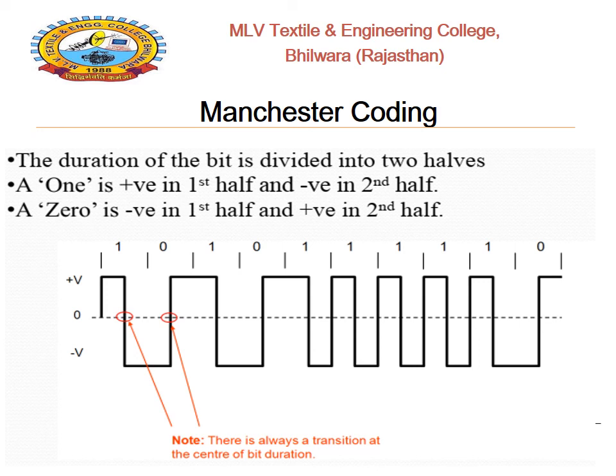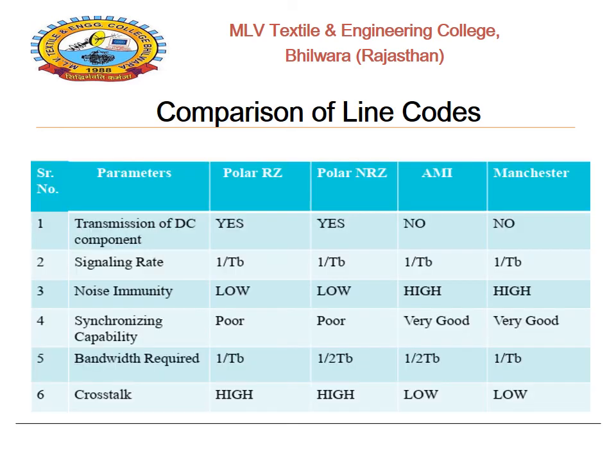So let us do it for the given bit sequence. The first bit is 1, so for the duration of TB by 2 it is plus, and for the next TB by 2 it is negative. The next bit is 0, so it will start from minus V for the duration of TB by 2, and again plus for TB by 2. Next is again 1, so it will be plus V for TB by 2 and minus for the other half of TB by 2. So that sequence will be generated using the Manchester coding for the given data sequence.